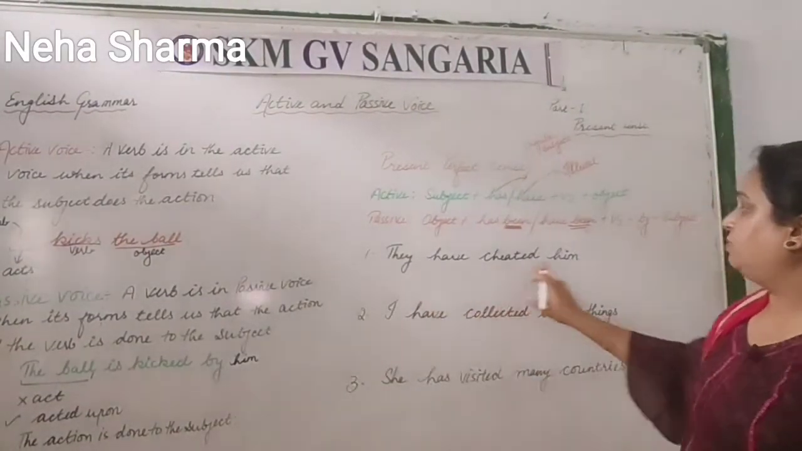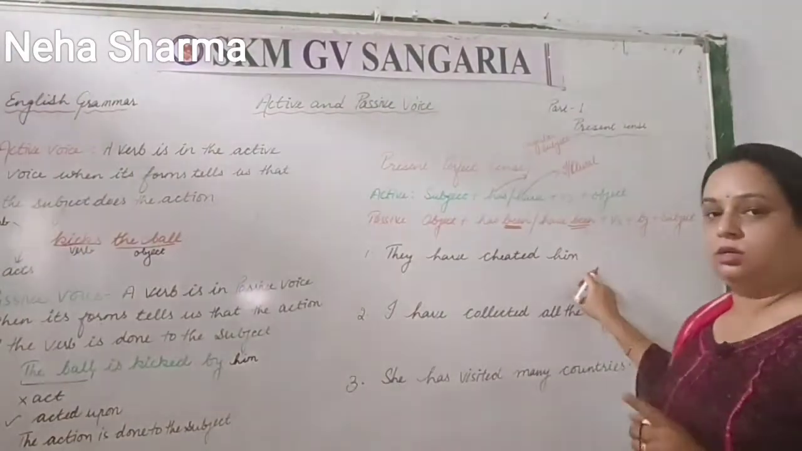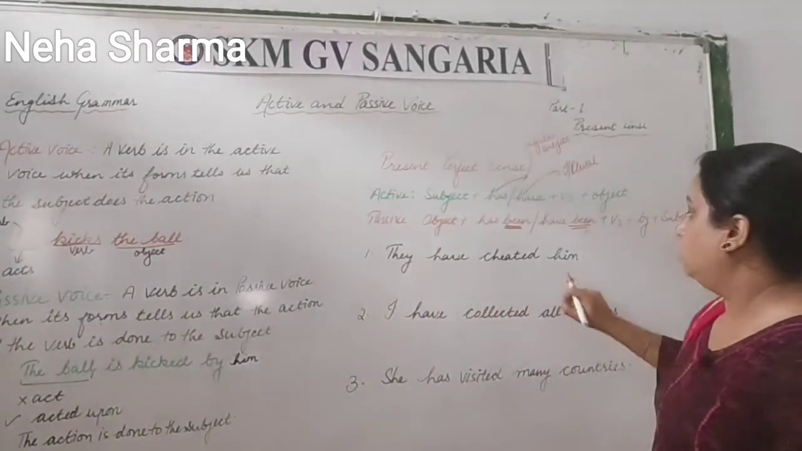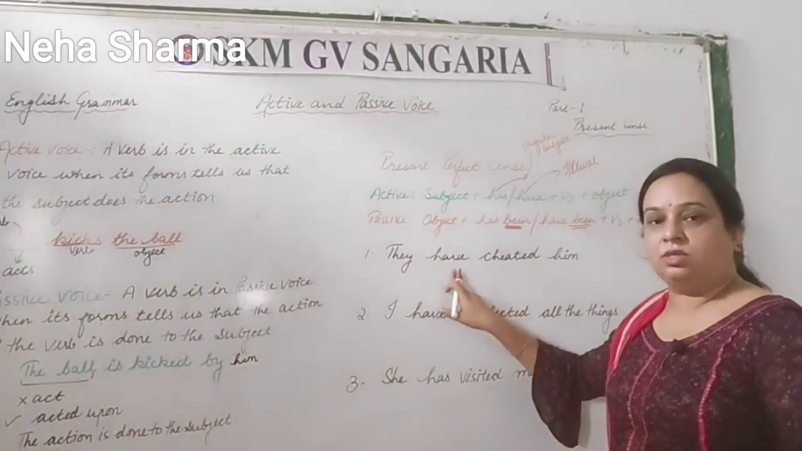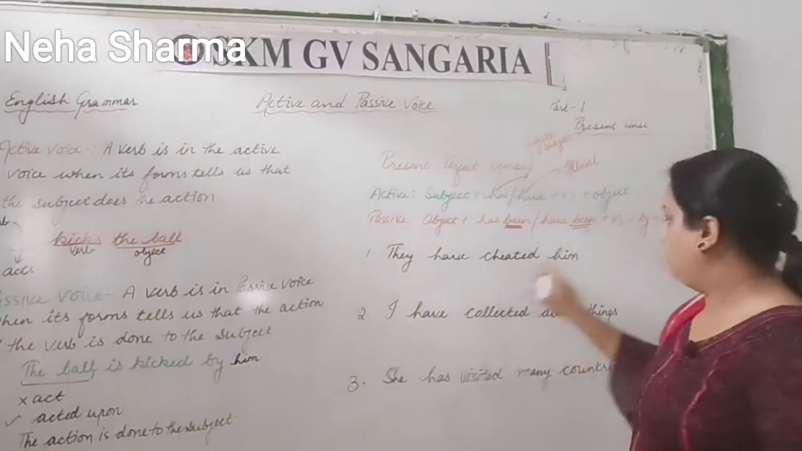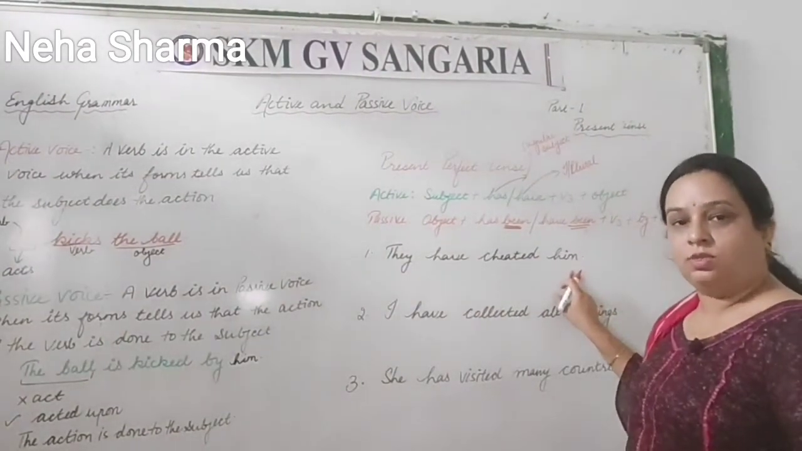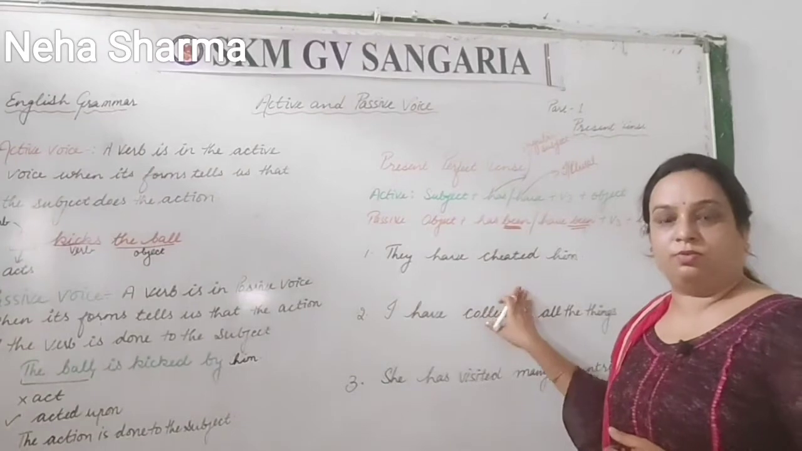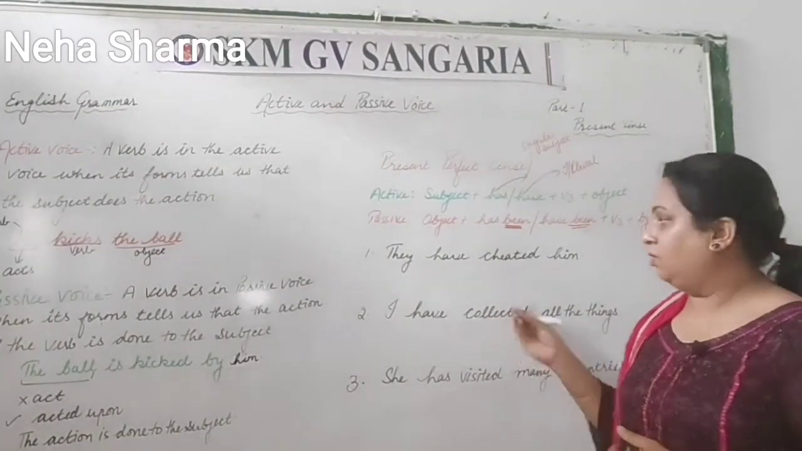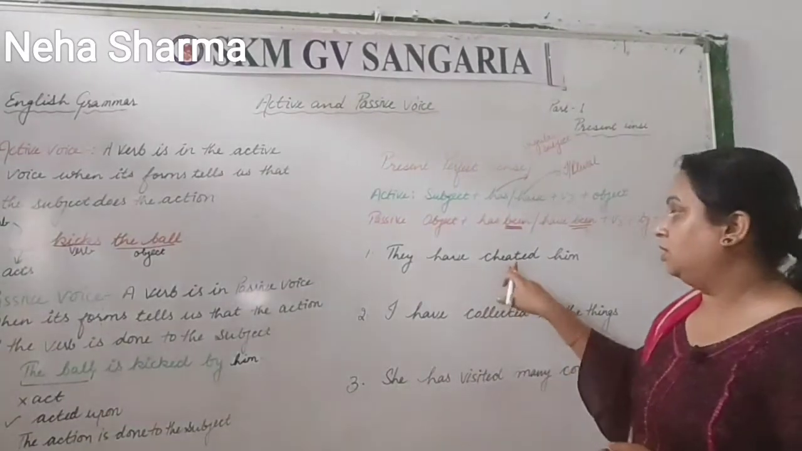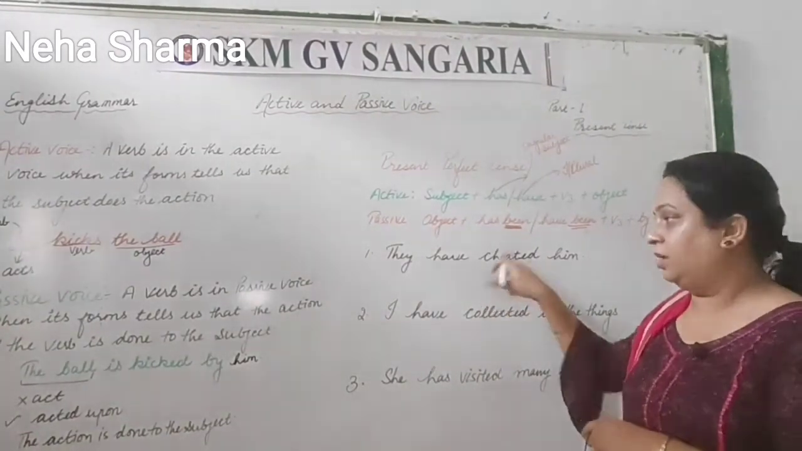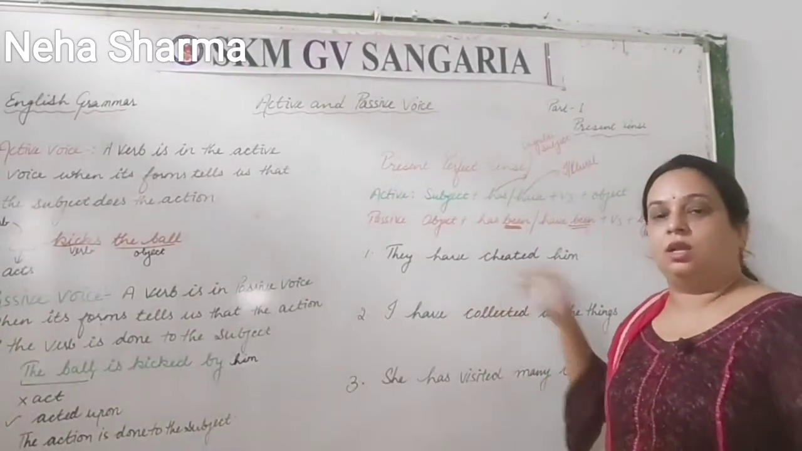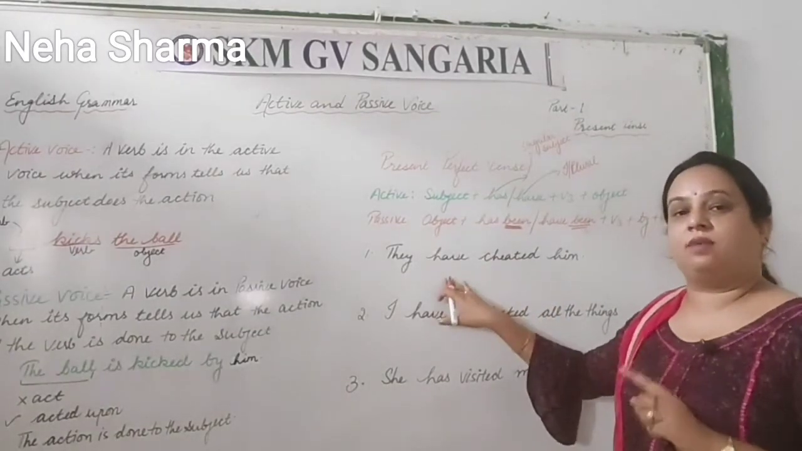So they have cheated him. This is the first sentence for you, where we have to change it from active to passive. So they is subject, have is helping verb, cheated is main verb, him is object here. Clear? One thing is very good for you here in this present perfect tense, that you will not look for the third form of the verb, because the third form is given here, right? Whatever is given here, the main verb, that is the third form itself, because the third form is written with has, have or had.